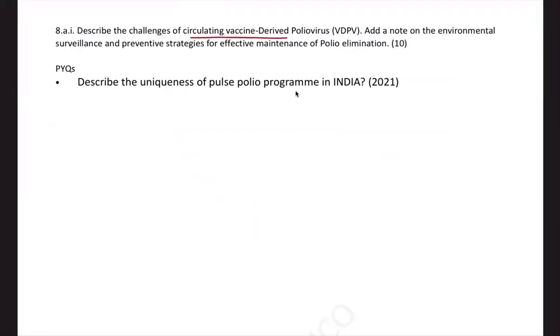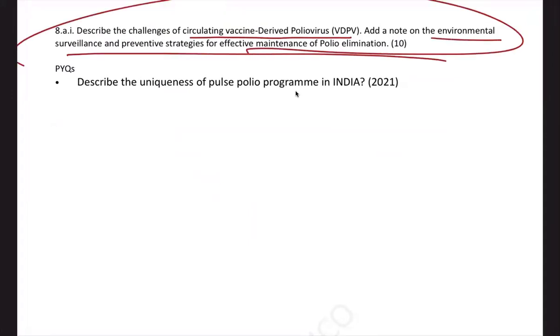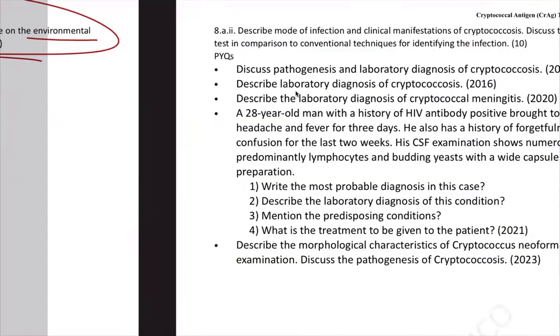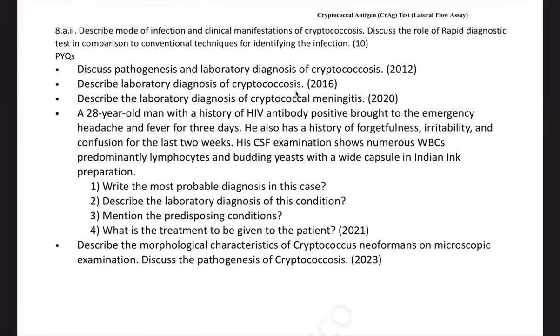Now, challenges of circulating VDPV, note on environmental surveillance. Very in depth, like almost a 1.5 hour video on just polio elimination is covered in microbiology. You can write some points from there. So for polio, they'll not ask you characteristic epidemiology, clinical features, agent features, or lab diagnosis. They'll ask more along the lines of elimination, or PSM kind of answers they'll ask here.